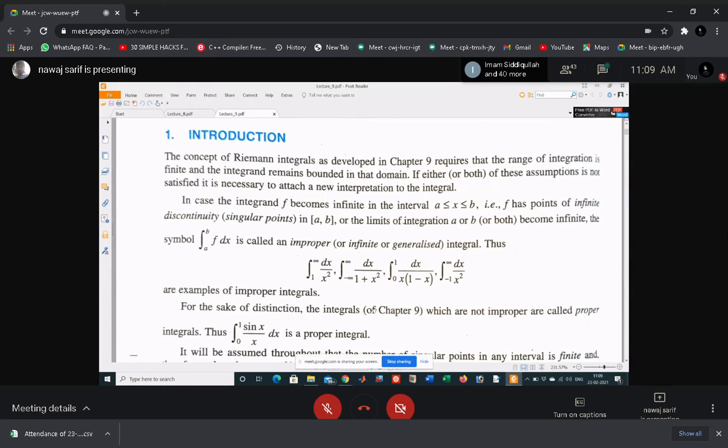But in this example, minus infinity to infinity dx by x square, at the limits this is not improper, and in between there is 0, and at 0 this function is not improper. So there may be a point which is a or b, or in between a and b, which is improper.